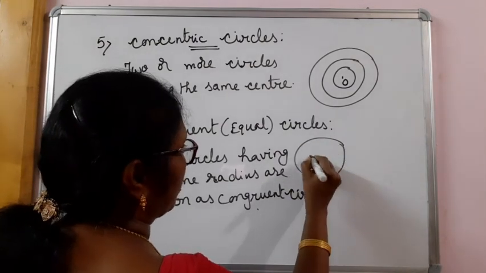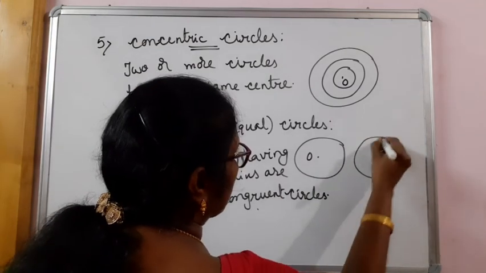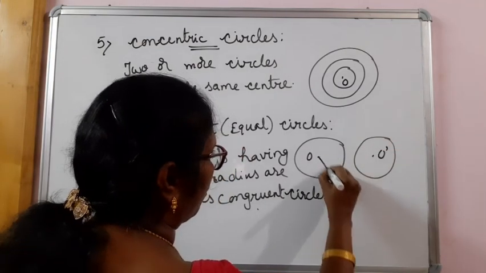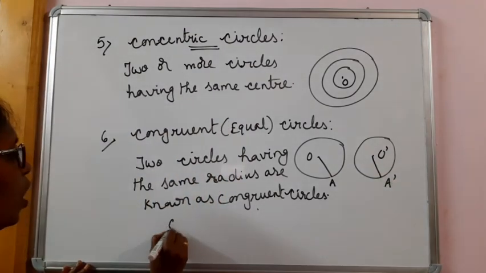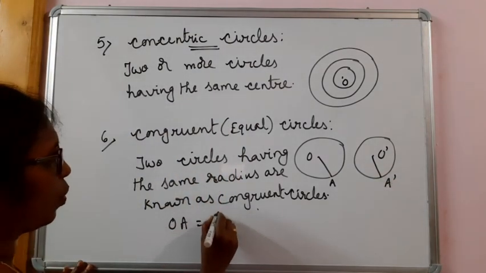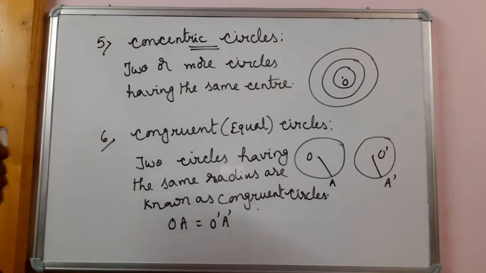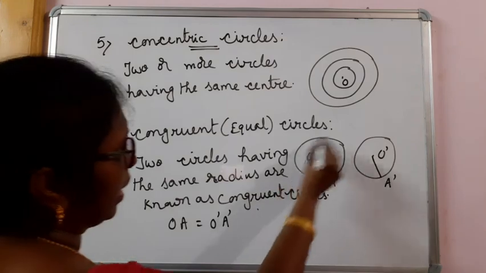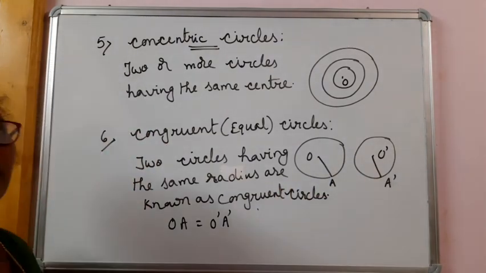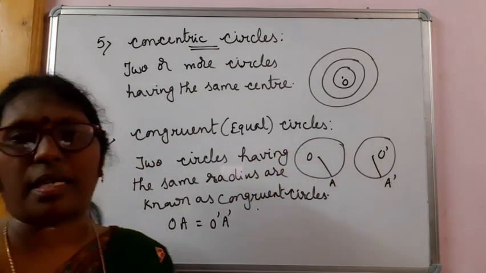Suppose this is circle with center O. This is the circle with center O dash. Let me name this point A. This is A dash. OA is equal to O dash A dash. If the radii of two circles are equal, then they are congruent circles or equal circles.